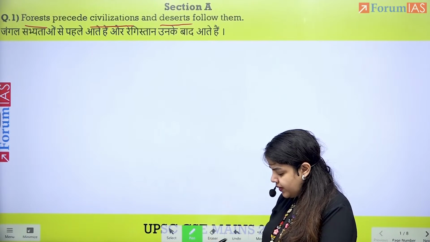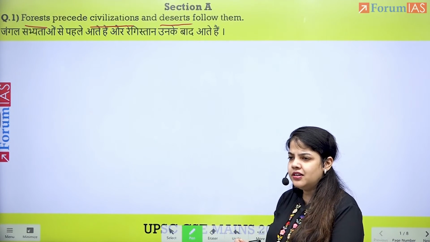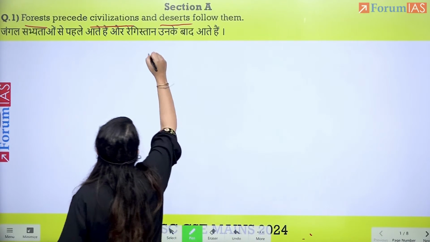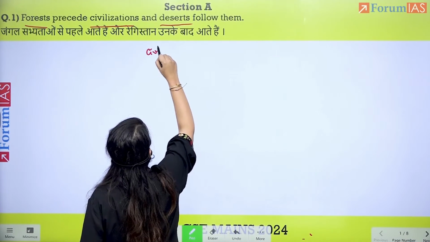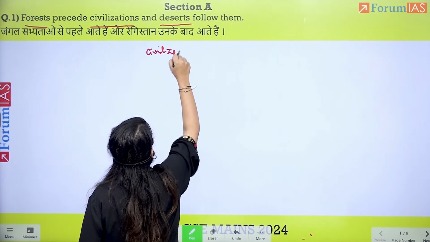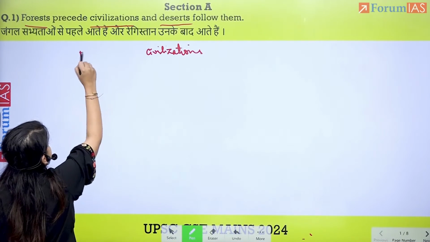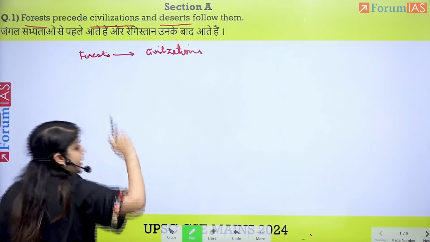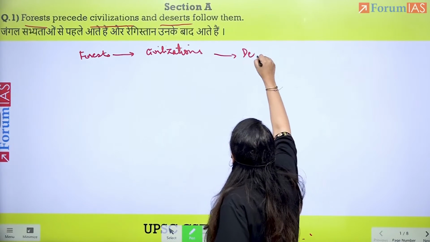So for example, over here, we can very easily say that the topic's talking about civilizations. How civilizations were preceded by forests, and in their wake, they leave behind deserts.